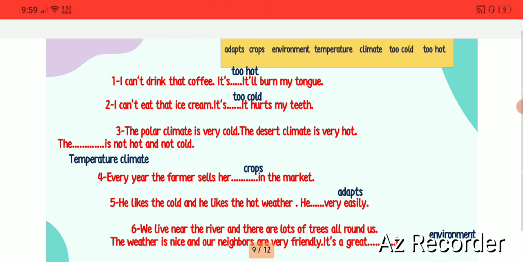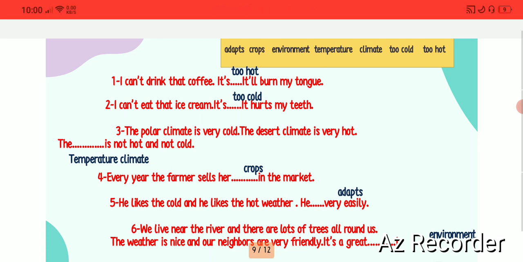The desert climate is very hot. The space is not hot and not cold. What is this? It describes temperature climate. So if I want to say the weather is not hot and not cold, in between, I use temperature climate. Okay. Number 4, every year the farmer sells her crops in the market. What does the farmer sell? They sell crops.